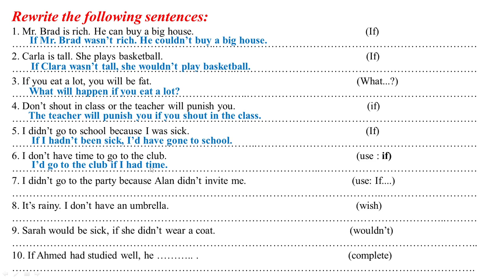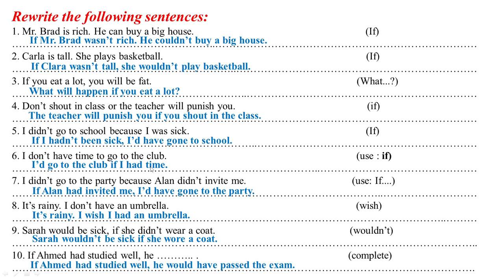Again: I didn't go to the party because Alan didn't invite me. Use if, and the situation was in the past, so I'm going to use the third conditional. And because I'm imagining the opposite, let's change the sentence form from negative into positive. This way, if Alan had invited me, I would have gone to the party. And we use the same way. As you see here, here are the answers. We have already answered these questions.